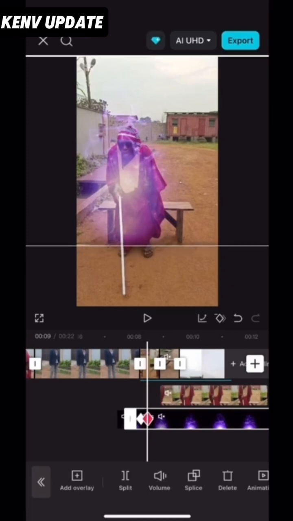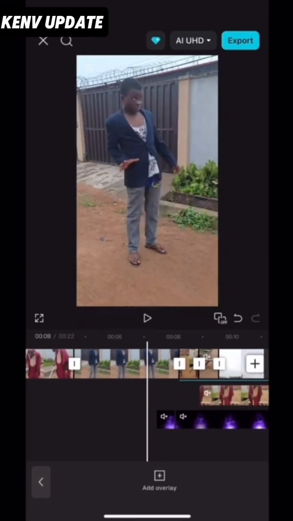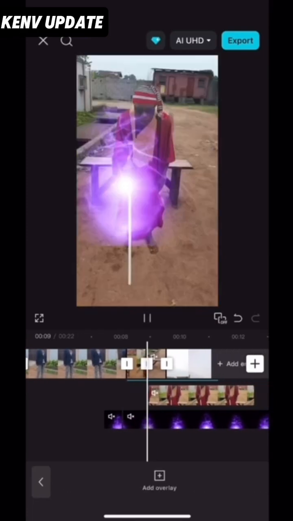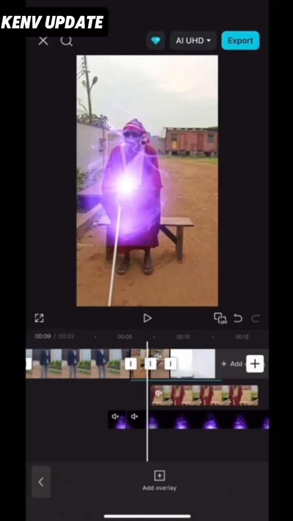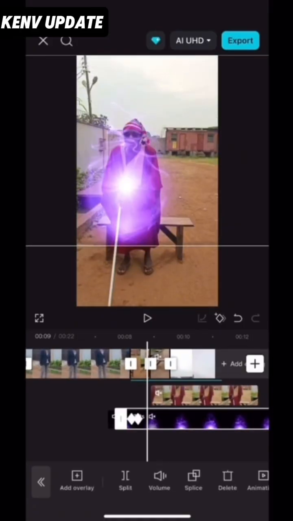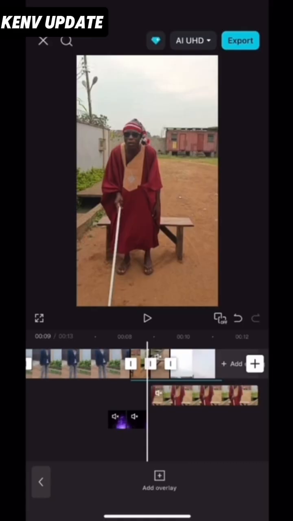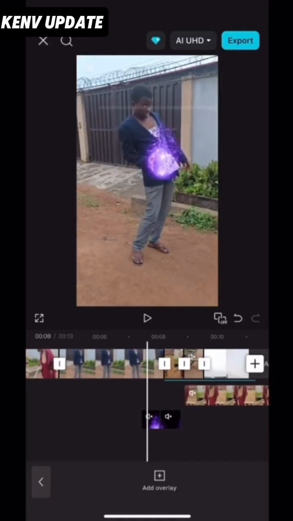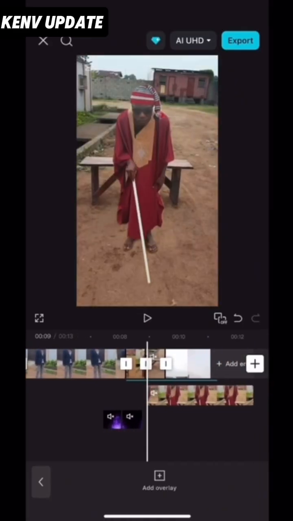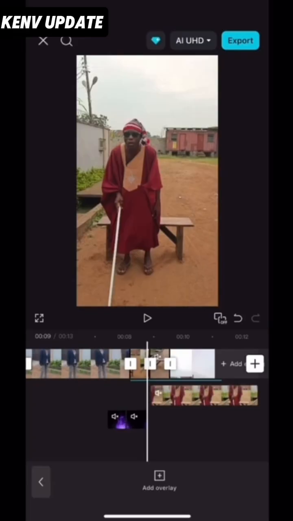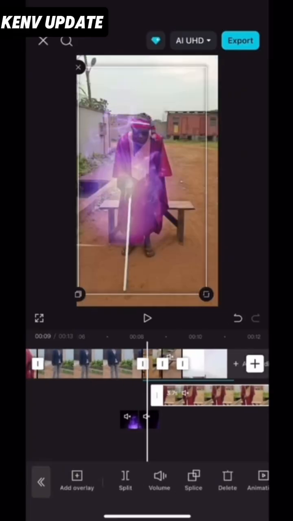Then we are going to be playing it to see what we have got so far. Good. So at this point, we are going to be clicking the light to make a split here. You delete this last part, then you click on this down layer, the overlaid video. You click on the overlaid video.